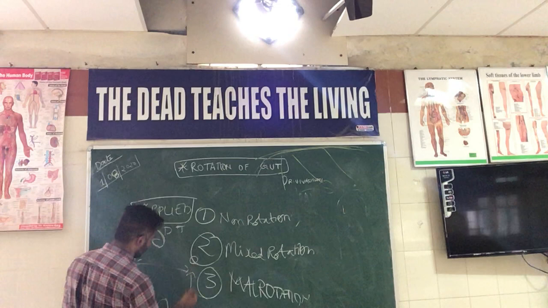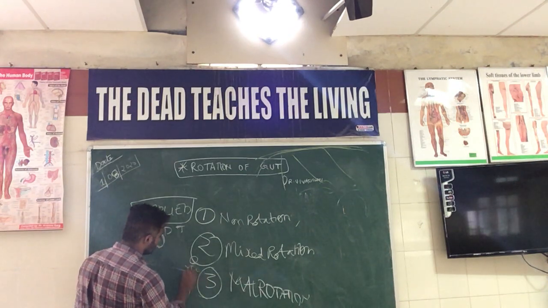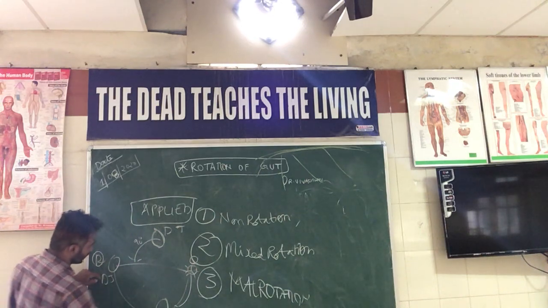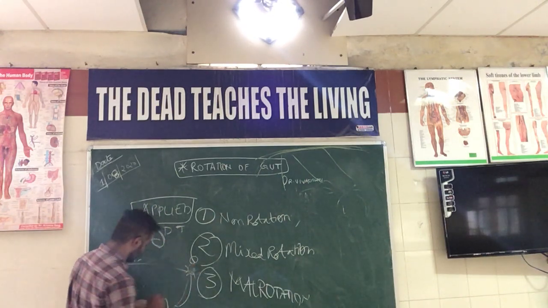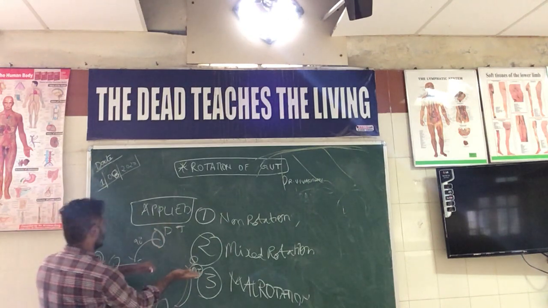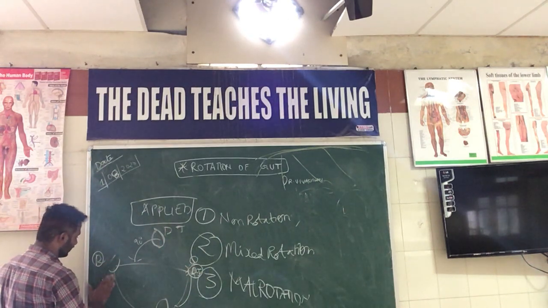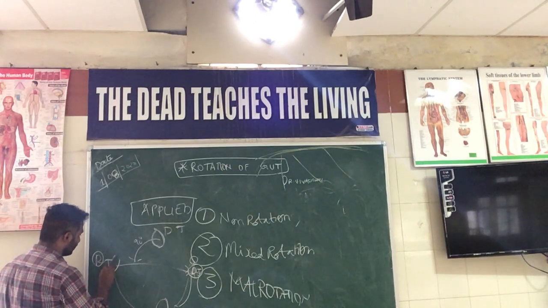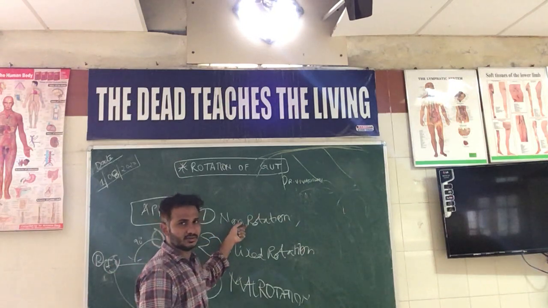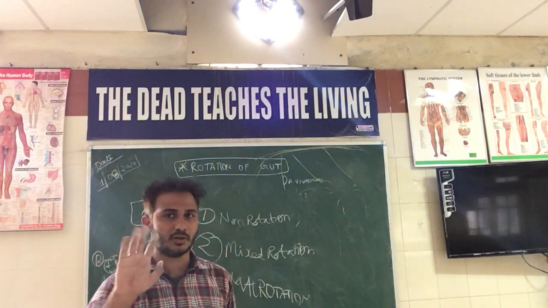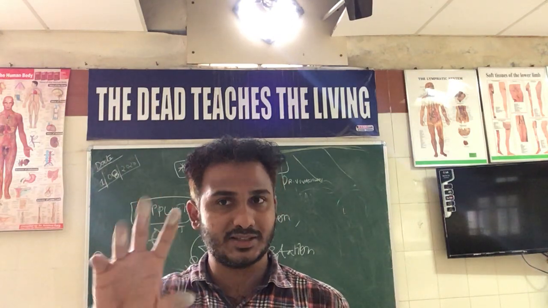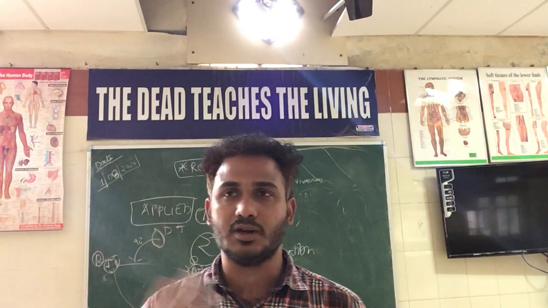Later, on completing the 180 degrees, the duodenojejunal junction comes here, occupying the position on the left, and the ileocecal junction comes to the right side. In non-rotation, the second 180 degree step won't happen. I repeat, the first 90 degree step will happen, but the second 180 degree rotation will not.